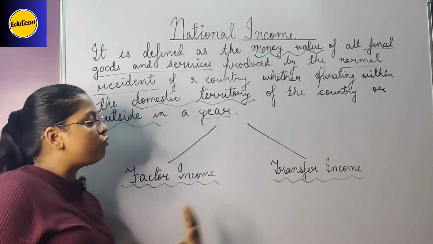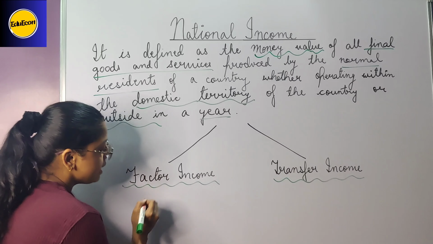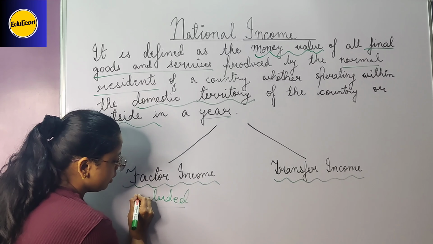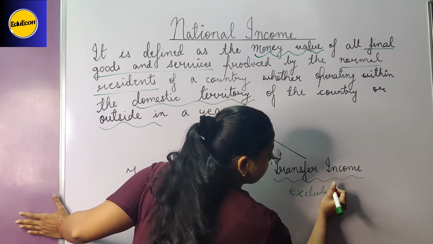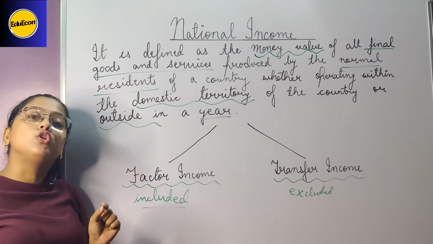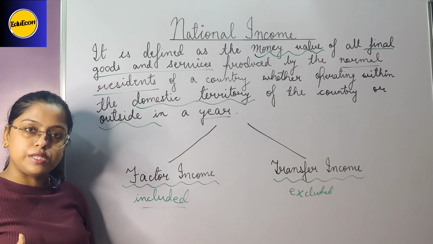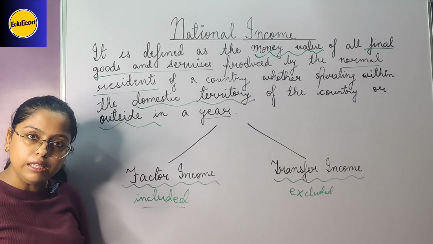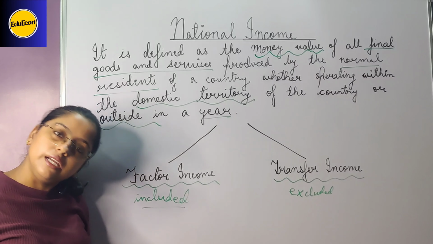Now, factor income and transfer income. What is factor income and what is transfer income? First, you understand this: factor income is included, whereas transfer income is excluded. Now, आप सोच रहे होंगे कि मैम ऐसा क्यों बोल रही है? Why is it excluded and why is it included? Factor income is that income which we generate from whatever we are producing, as goods or services, being doing a lot of mehnat, and whatever income we are generating, that is factor income. ठीक है?